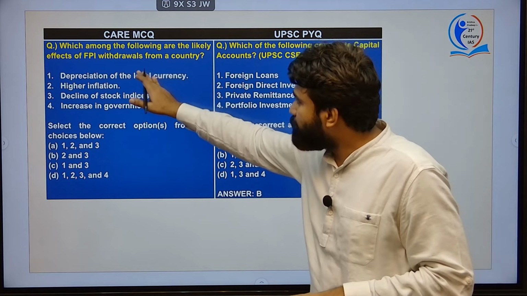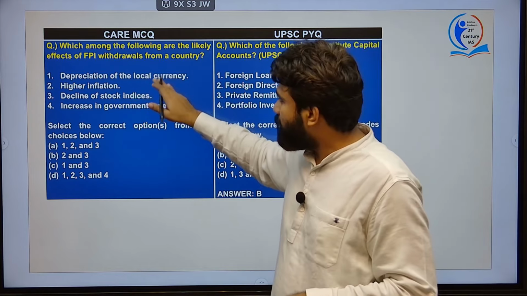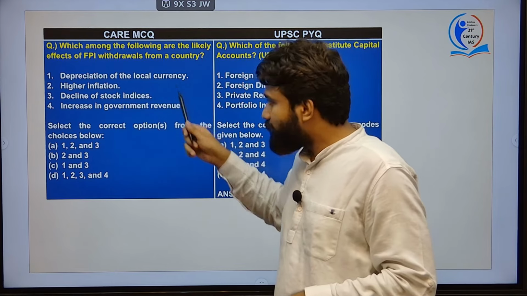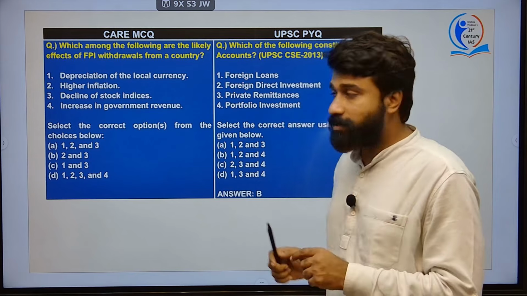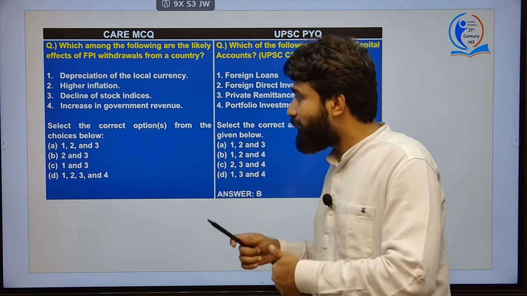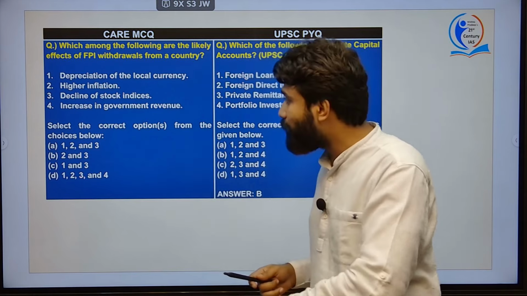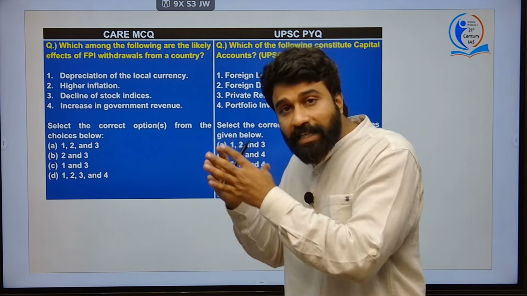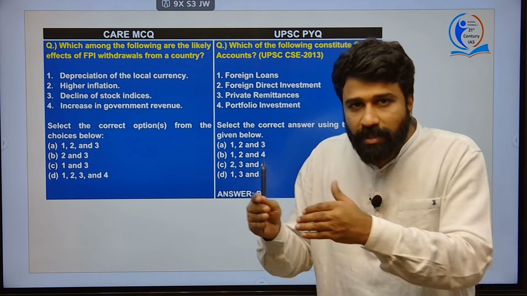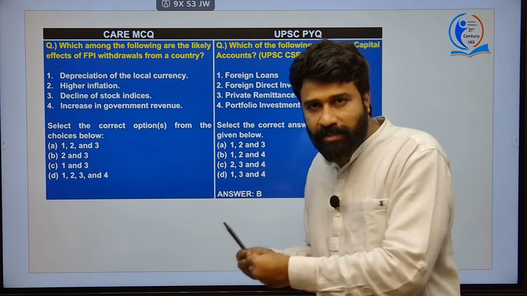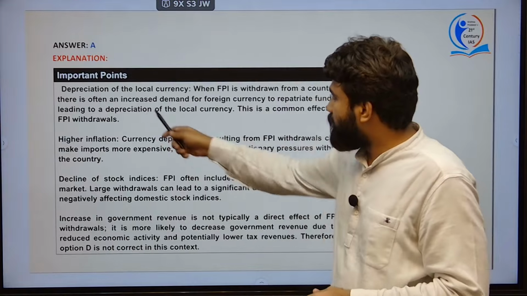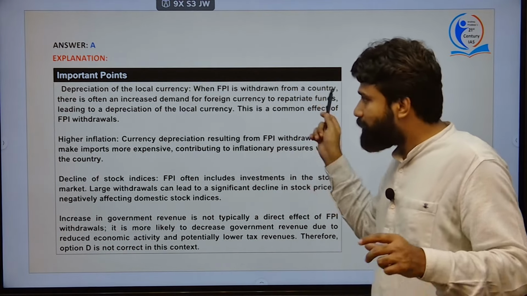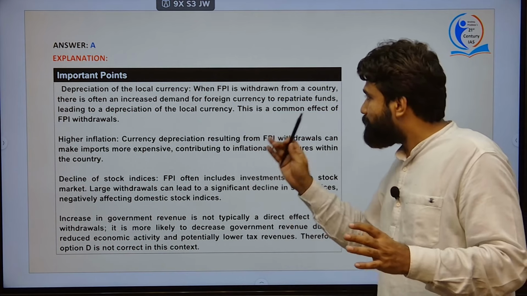So, if there are more withdrawals of FPI, what will be the potential effect that you witness? Depreciation of local currency. Yes, depreciation of local currency, and higher inflation will also be a consequence of such depreciation. There will also be a decline of stock indices because of disinterest and less trust due to the continuous withdrawal of FPI from the market. To explain a little more, local currency depreciates when FPI is withdrawn, because of the increased demand for foreign currency.